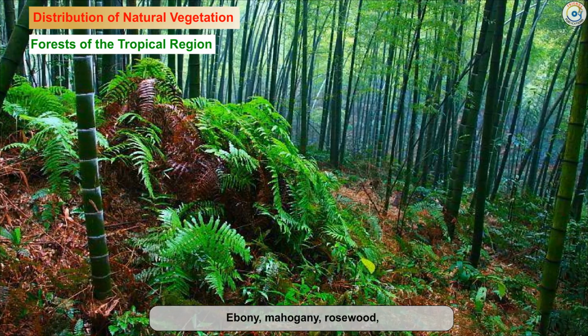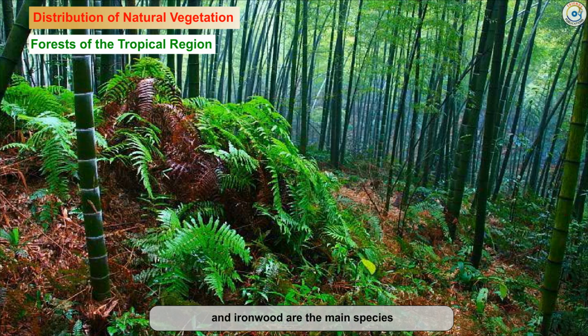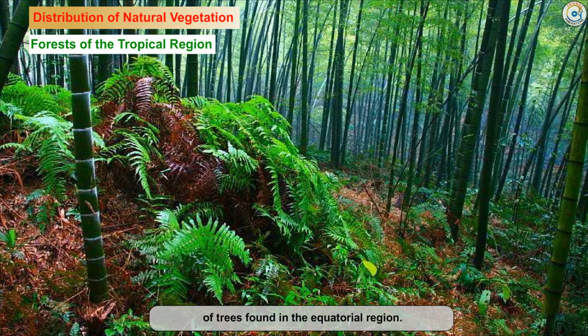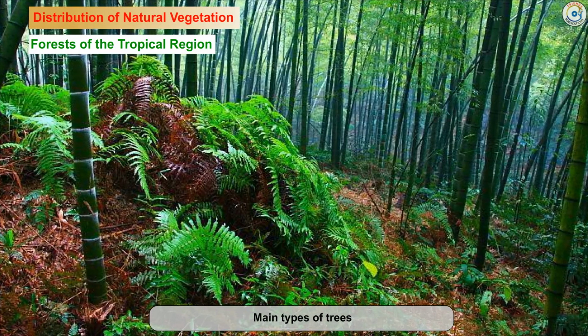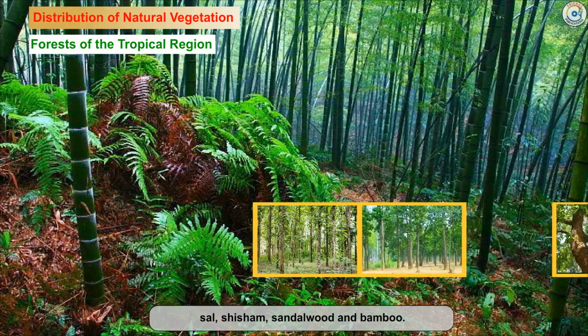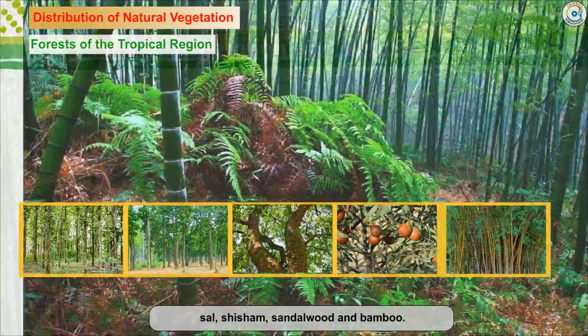Ebony, mahogany, rosewood, rubber, and ironwood are the main species of trees found in the equatorial region. Main types of trees found in the monsoon region are teak, sal, shisham, sandalwood, and bamboo.